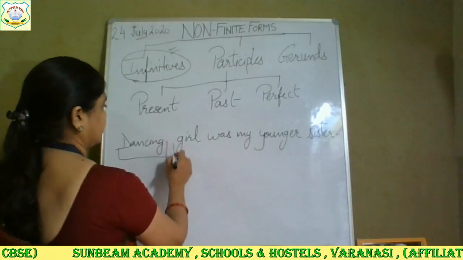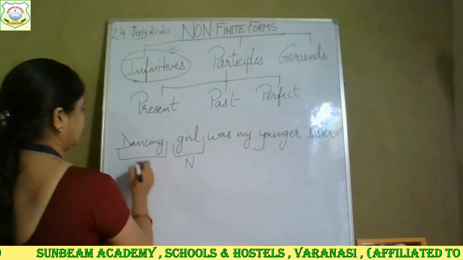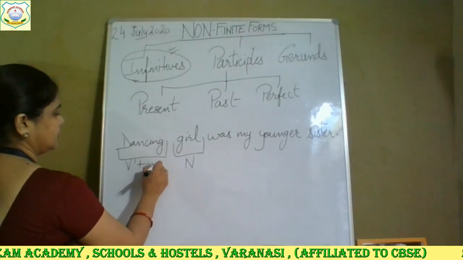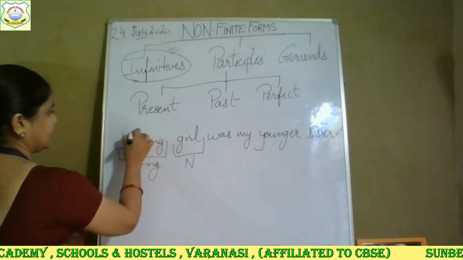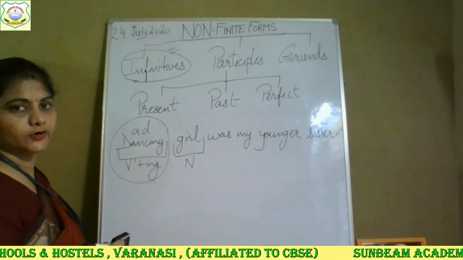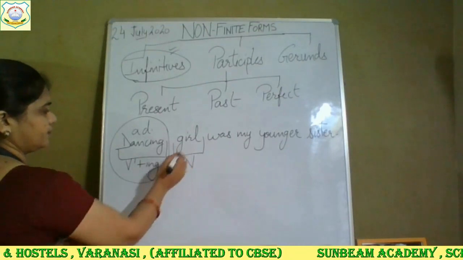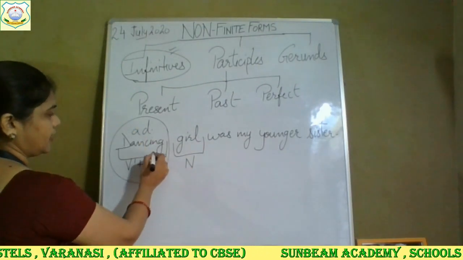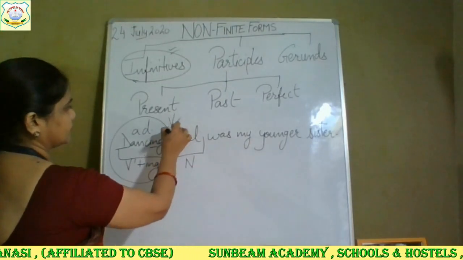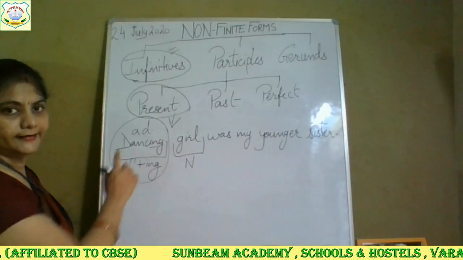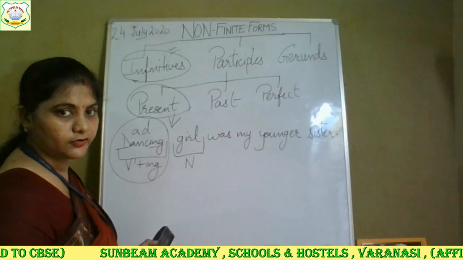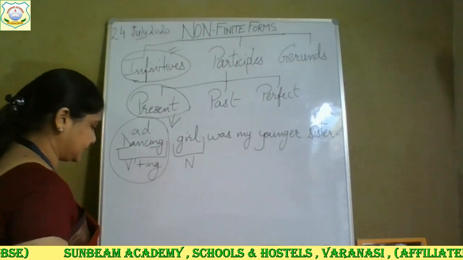This girl is a noun, and this dancing, verb's first form plus ing, what has it become? Adjective. This dancing is working as an adjective. And if it is working as an adjective and the ing form is also added, it means this is your present participle. Hope you have understood how to identify the present participle.